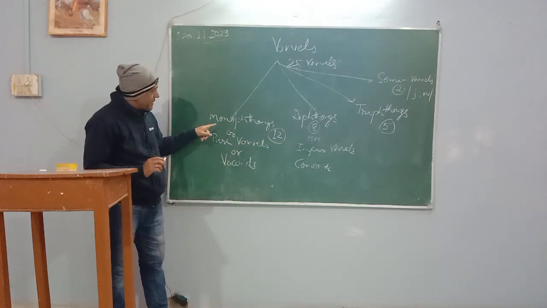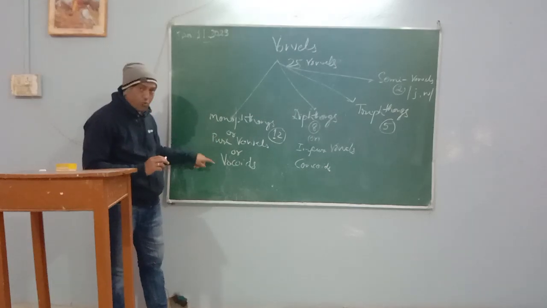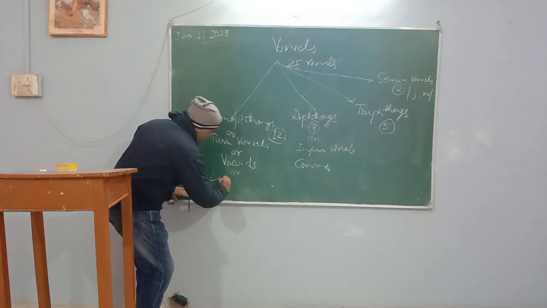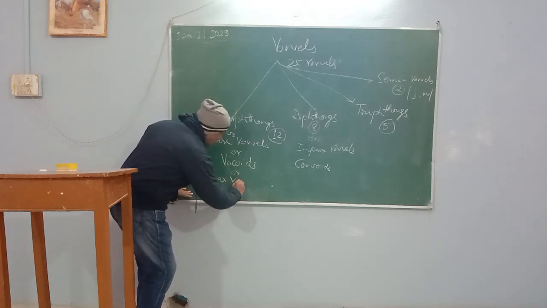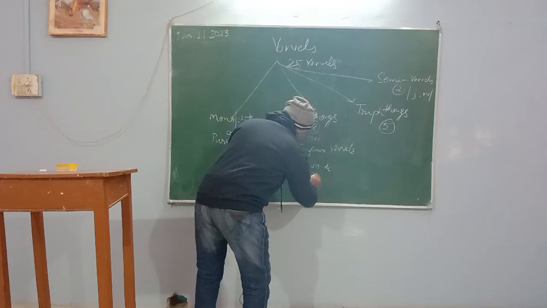This vowel system depends upon parlance. Monophthongs are called pure vowels, or vocoids, and are also called lax vowels, L-A-X, lax vowels. Triphthongs are also called tense vowels.